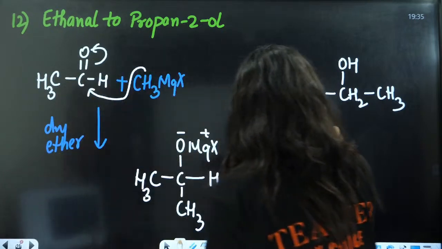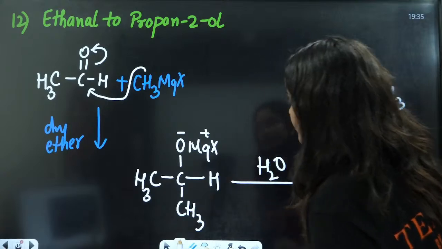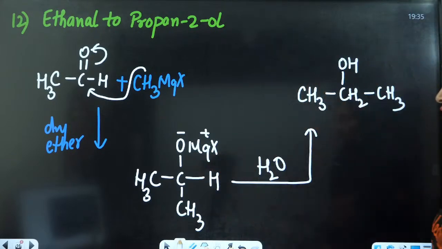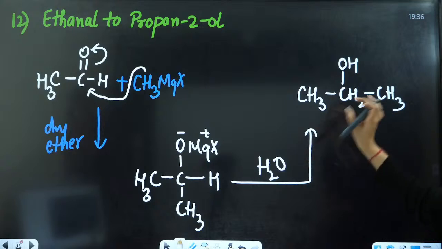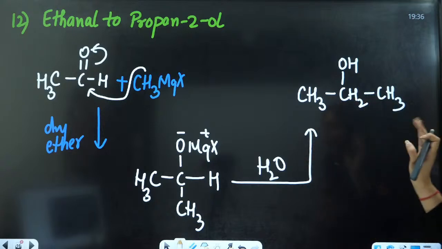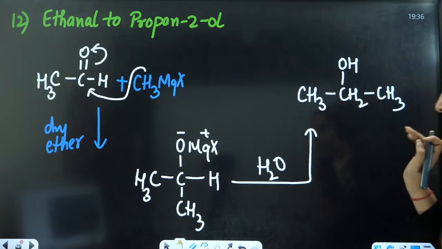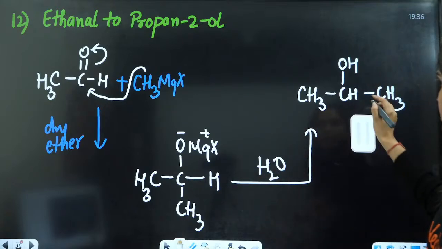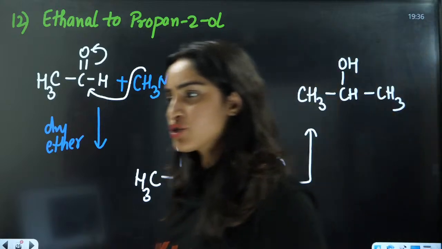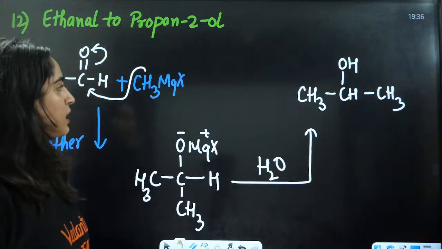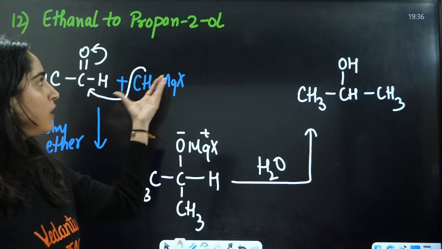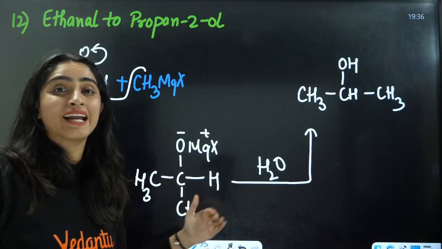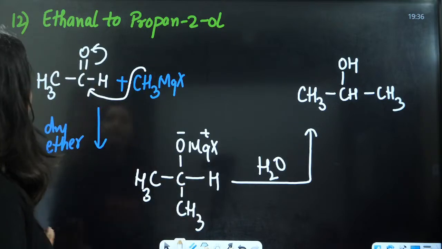Then we are going to hydrolyze it, and hence this will be converted into alcohol, and you will have your desired product. Understood this, everybody? The best way is to do this by adding Grignard reagent in the presence of dry ether.